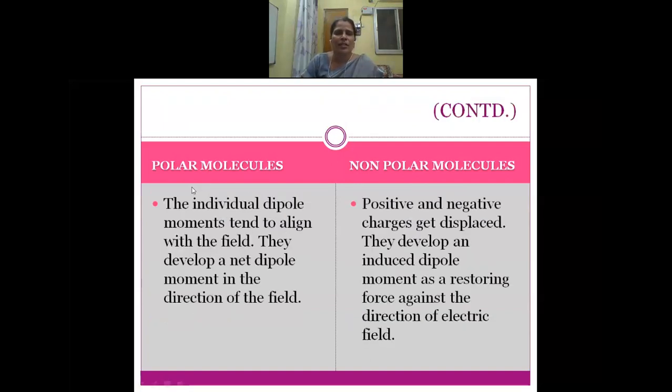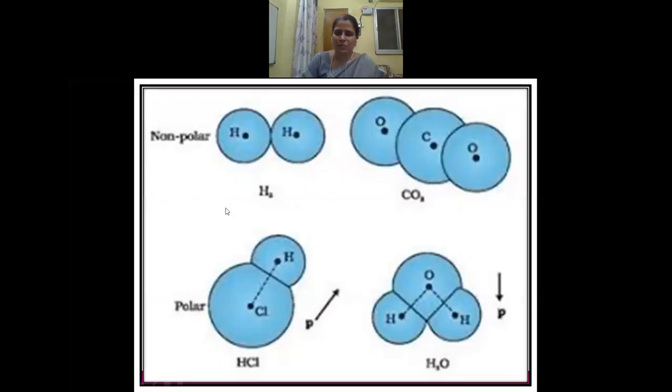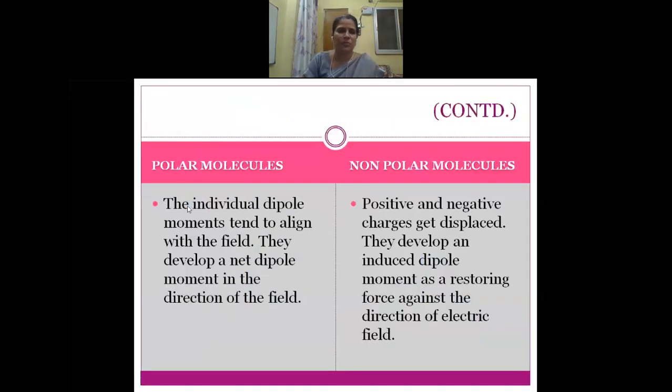In the case of polar molecules, the individual dipole moments tend to align with the field, and they develop a net dipole moment in the direction of the field.